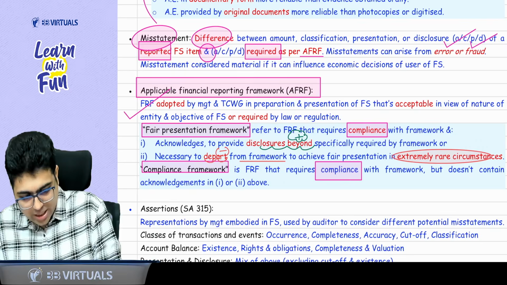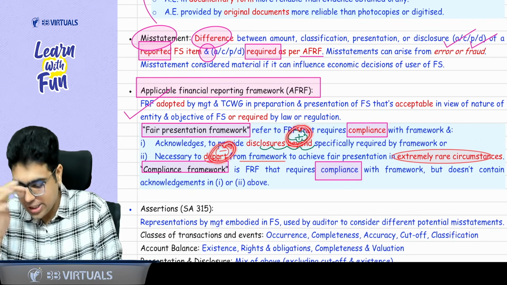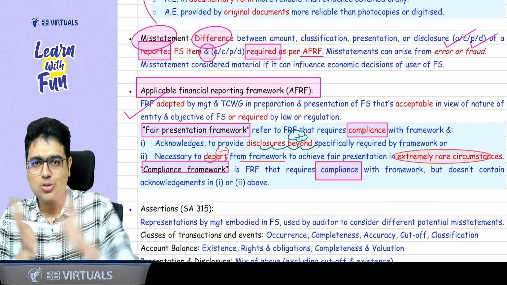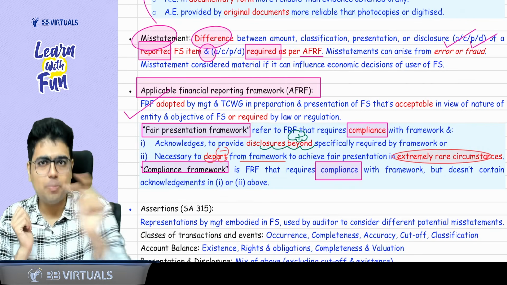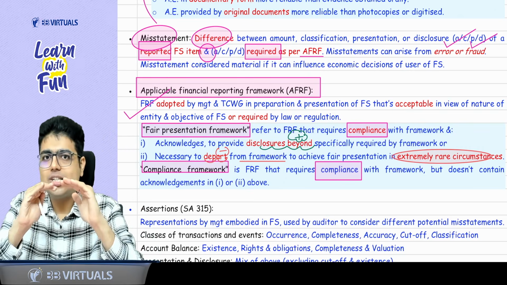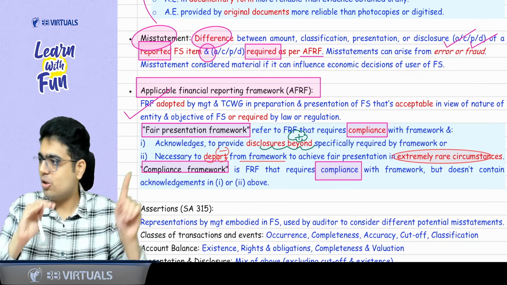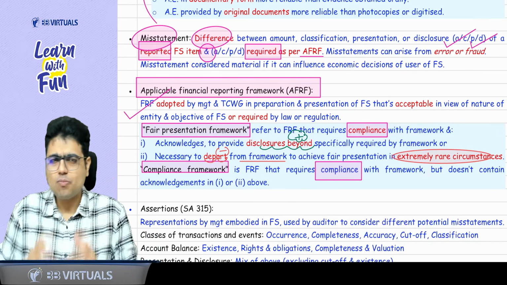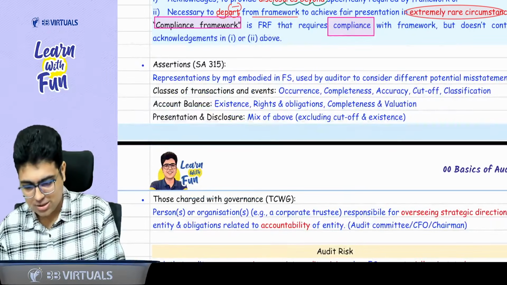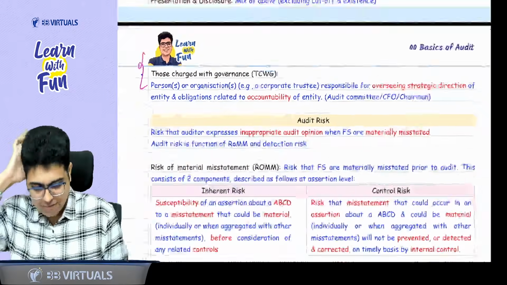So when you are giving the additional disclosure or departing, why are you doing that? So that you can give the fair presentation. So the difference is compliance says properly comply, fair presentation says you can comply, but in addition to the compliance you can give additional disclosure, you can also depart, but only in extreme rare circumstances, to give the fair presentation. Talking about the assertions, this topic also I think we have already covered. Now sir, we have some topics.